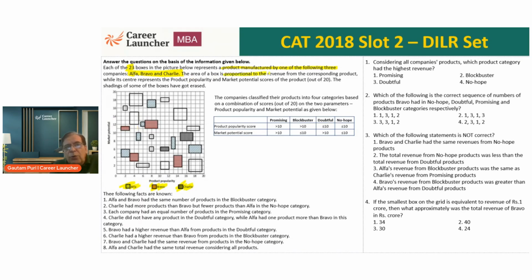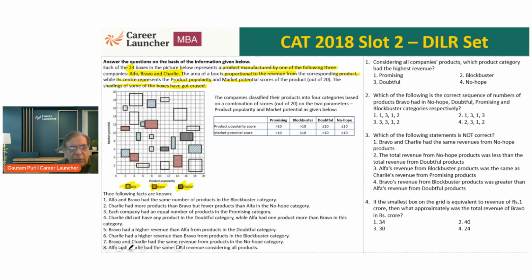Area of the box is proportional to the revenues from the corresponding product, while its center represents the product popularity and the market potential scores of the product out of 20. The shading of some of the boxes has been erased. So it is very clearly said, shading of some of the boxes erased. So we don't know which company they belong to.